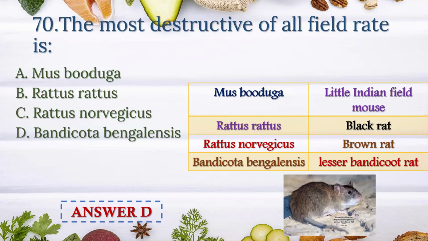Most destructive of all field rats are. Actually, this is rat, field rat. A field rat is.